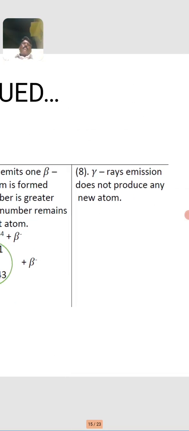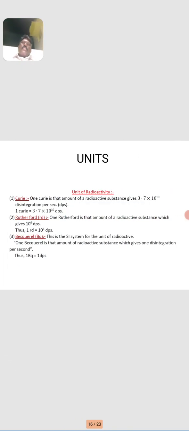Gamma ray emission does not produce any new atom, right? Then, units of radioactivity.